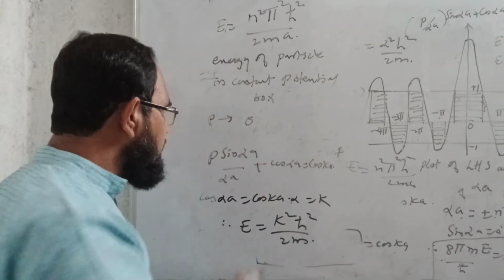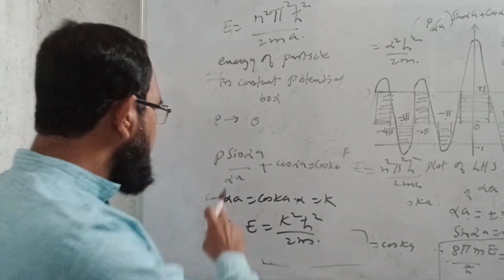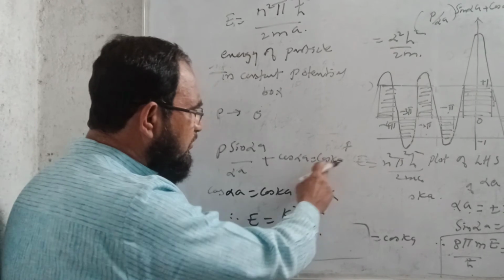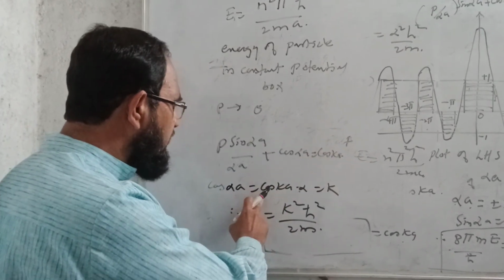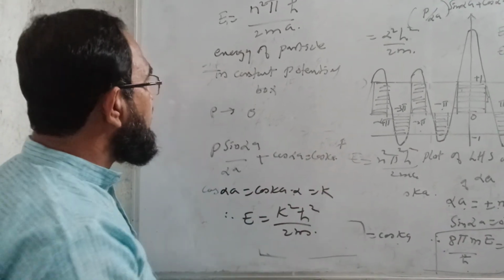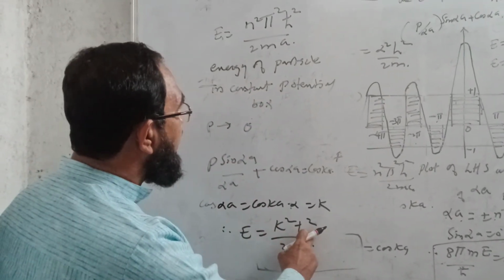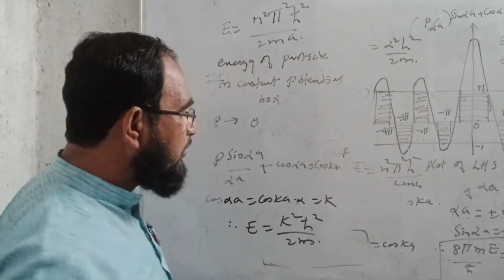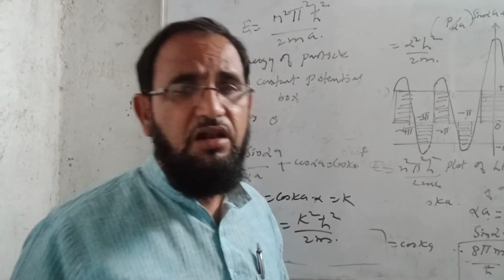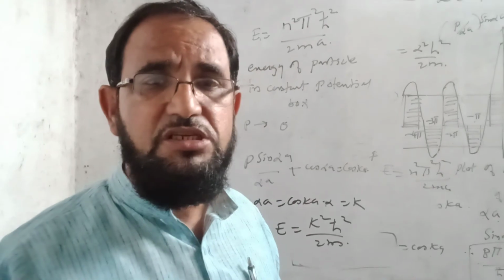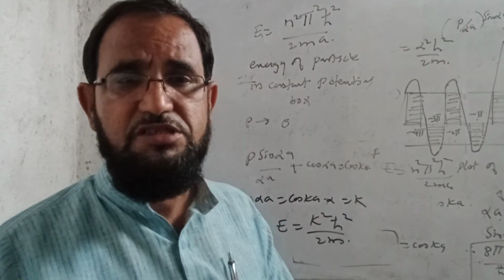For P tends to 0, we can say that P sin alpha a upon alpha a plus cos alpha a is equal to cos ka. This equation will become alpha equal to k. Therefore, I can write here the energy as k square h cross square upon 2m. So this is all about the Kronig-Penney model when the potential well is considered in a one dimensional box. Thank you.